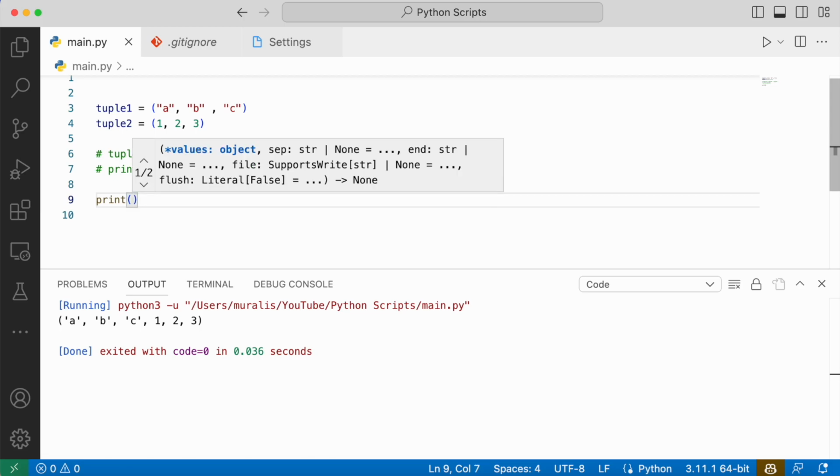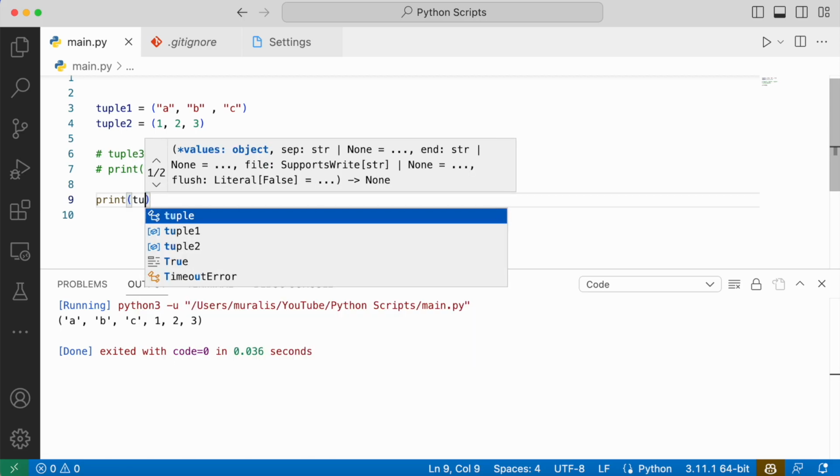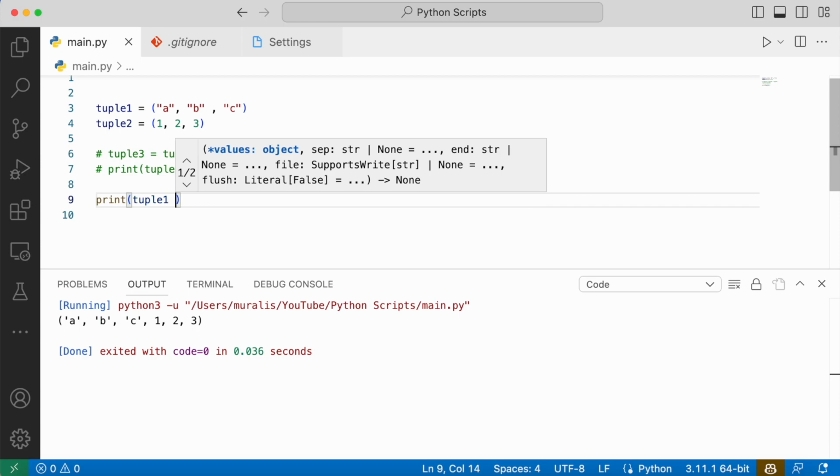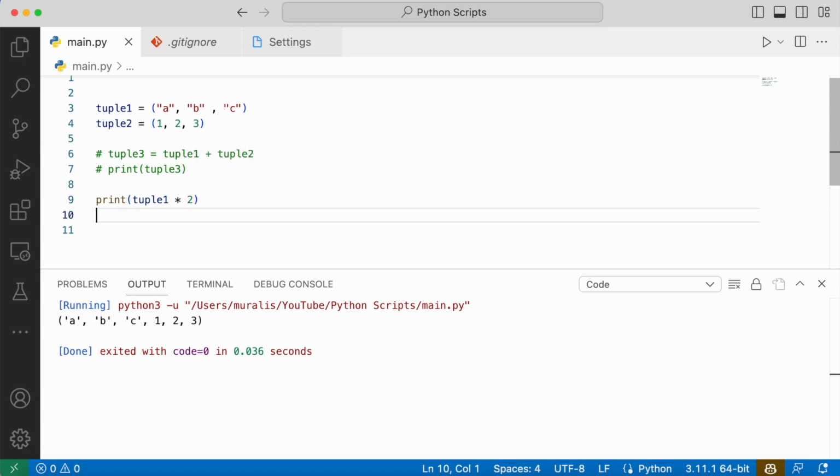In a similar way, we can multiply a tuple. When we multiply the tuple, the values inside the tuple will be repeated. Let me print the values. Here we are multiplying tuple 1 with 2, which means we are repeating it 2 times. So all the values are repeated twice. If we multiply by 3, we will see the values in the tuple are repeated 3 times. This is how we can multiply a tuple.